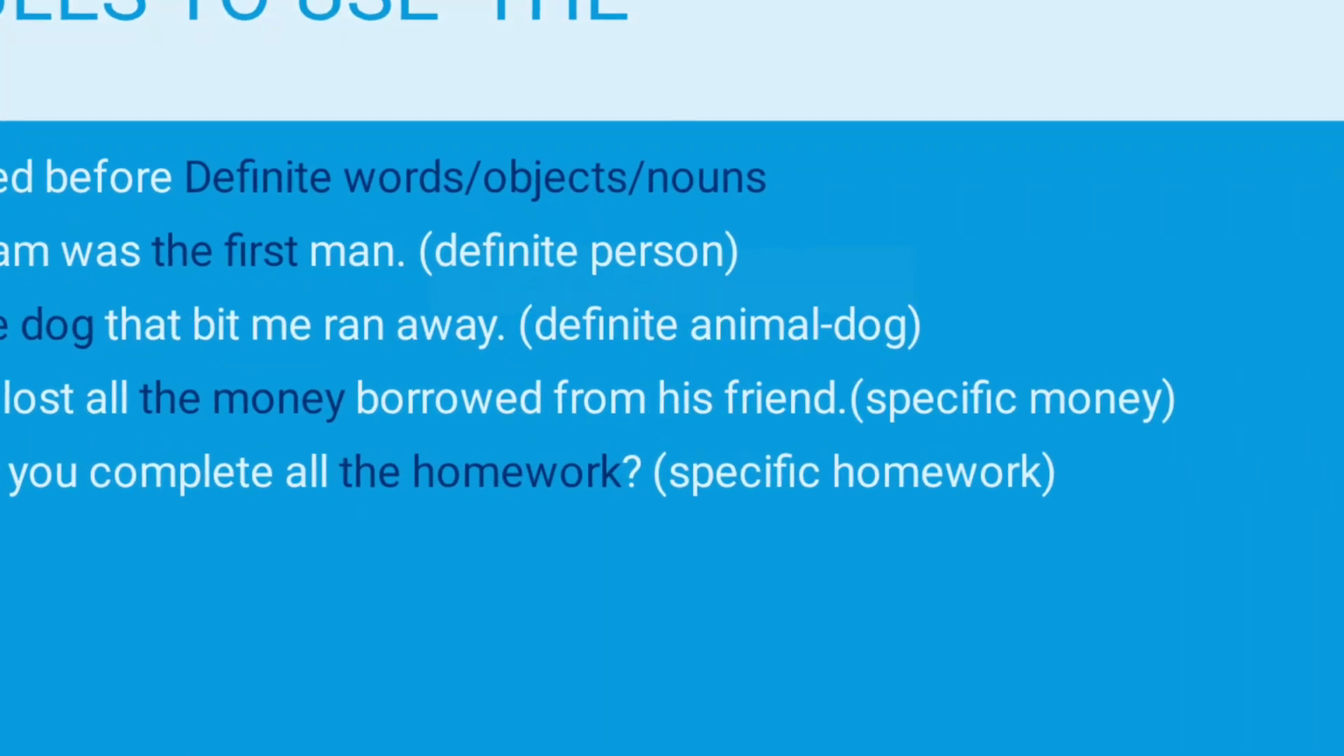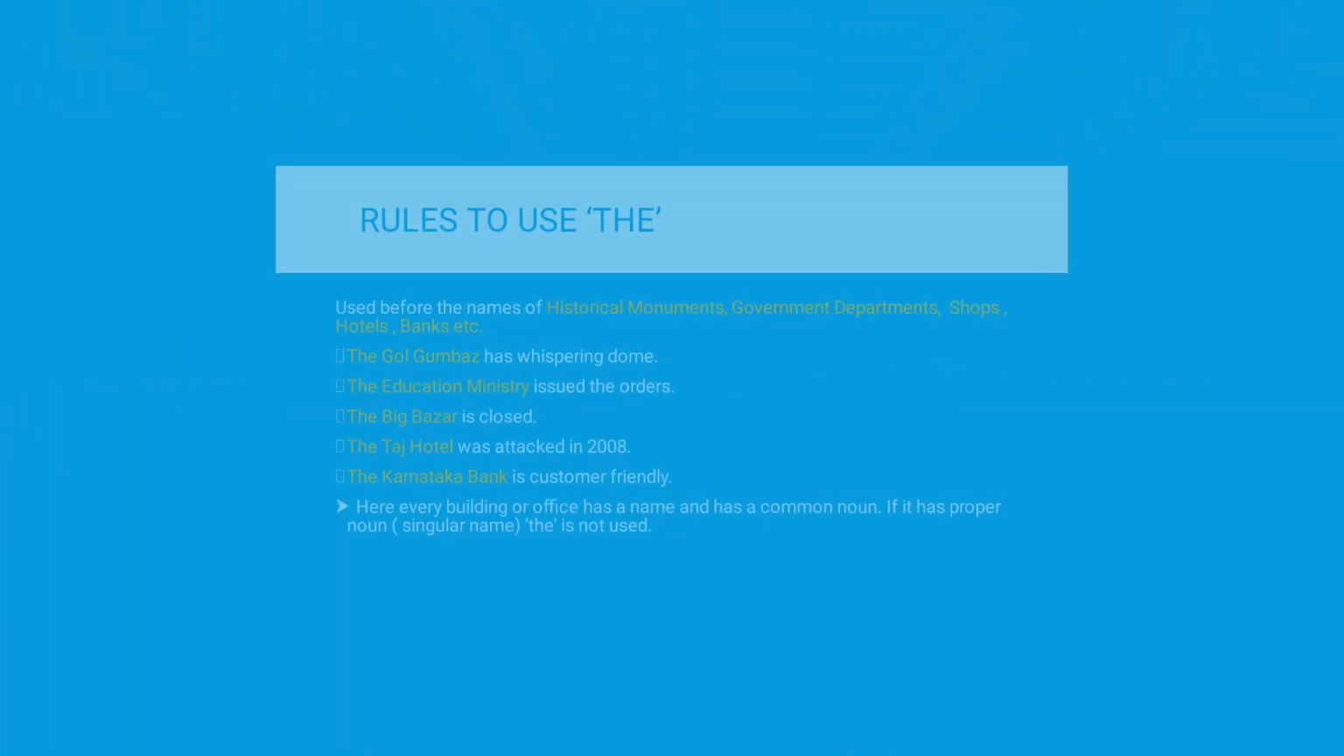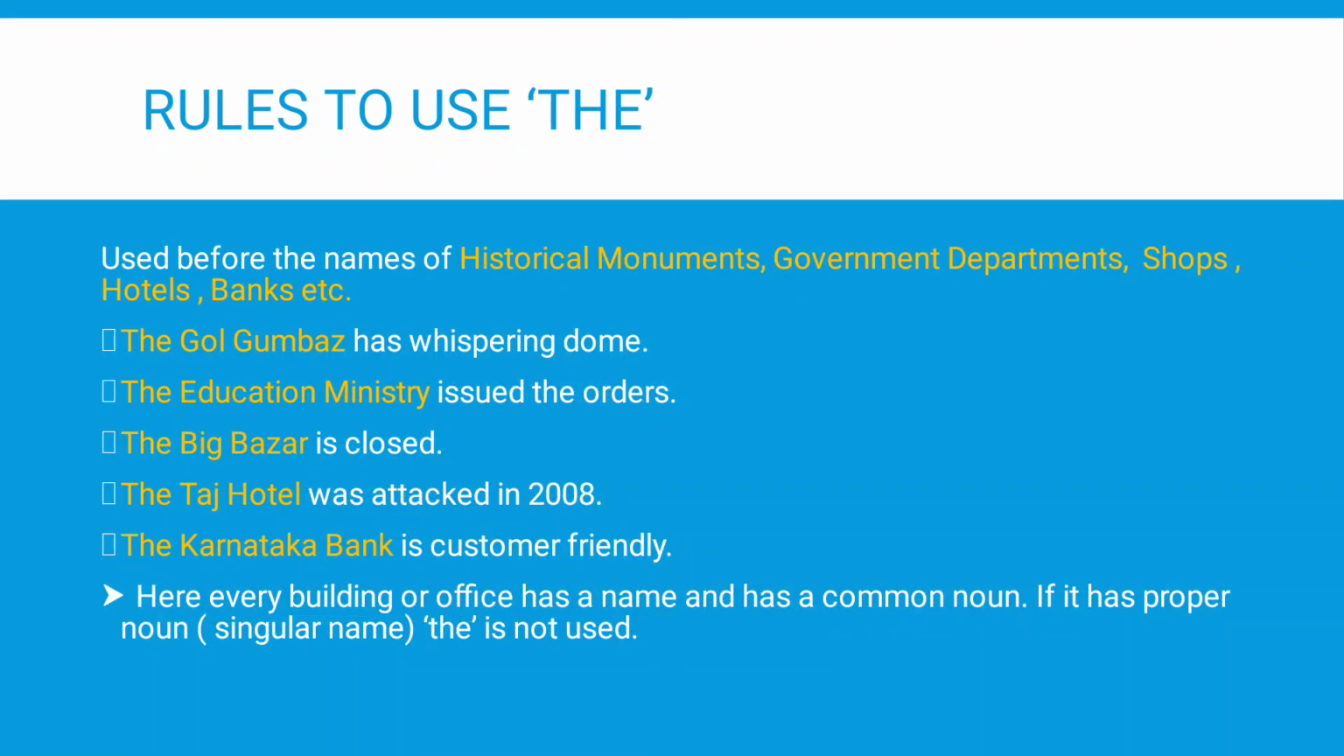The next rule is it is used before the names of historical monuments, government departments, shops, hotels, banks, etc. I'll repeat it. It is used before the names of historical monuments, government departments, shops, hotels, banks, etc. The following examples are self-explanatory.